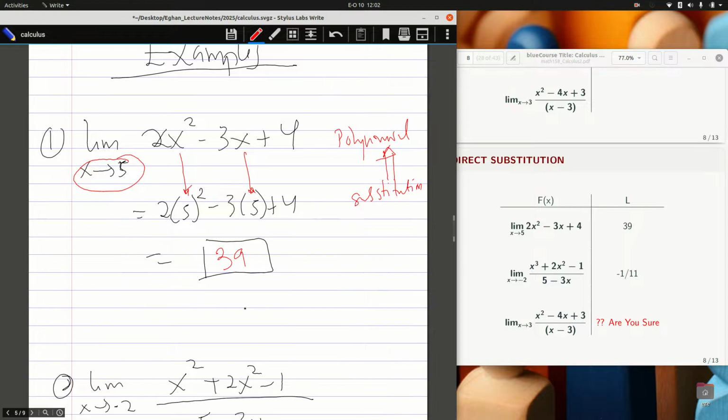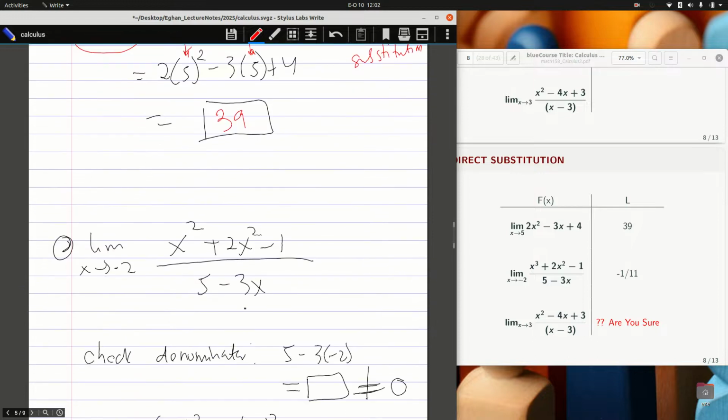If I take example 2, this is a polynomial over another polynomial. So I say P over Q, and you know that's simply a rational function or a rational expression. We've gone through that.